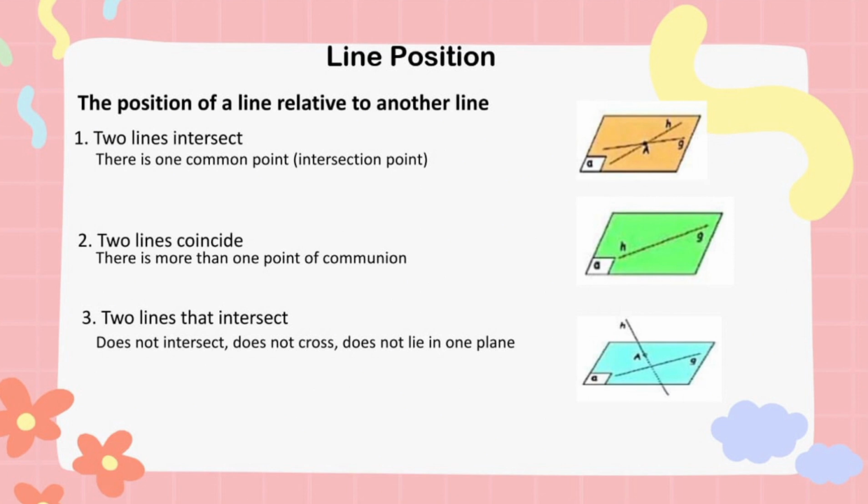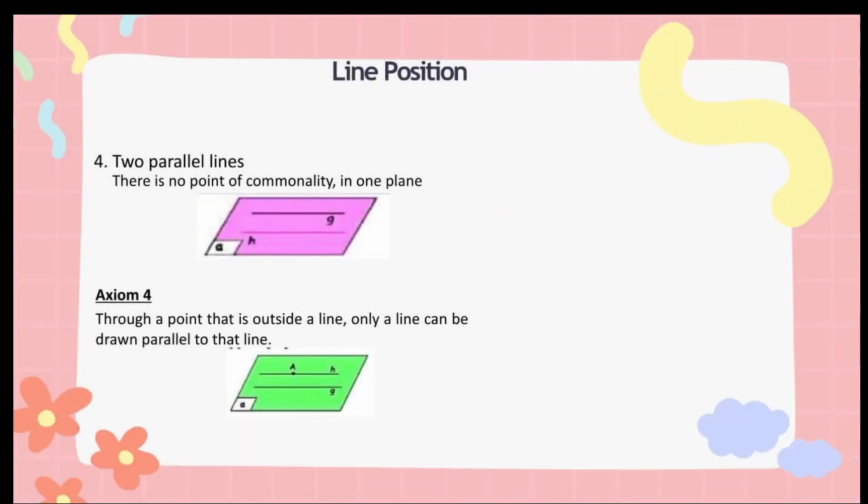A flat plane containing both cannot be created. For example, line AB is skew to line CD because line AB is located in the ABCD plane. 4. Two parallel lines. There is no common point, and they lie in one plane.